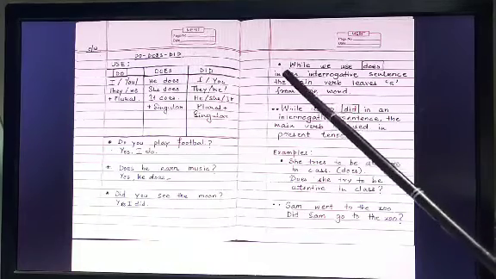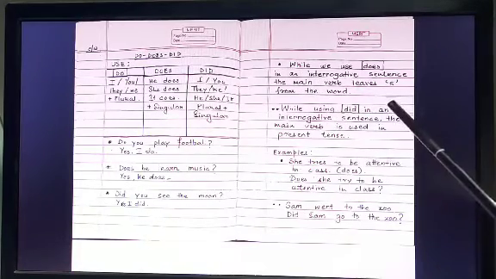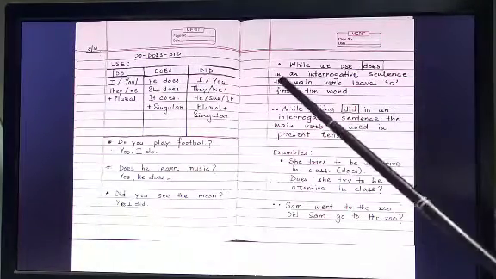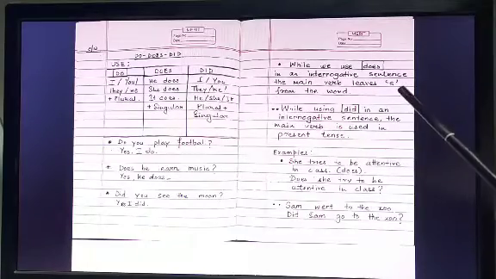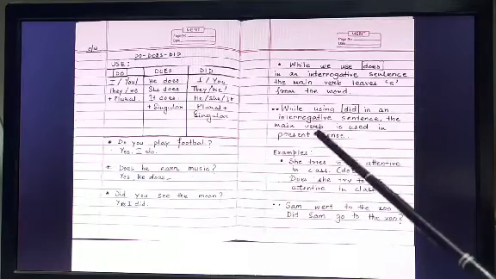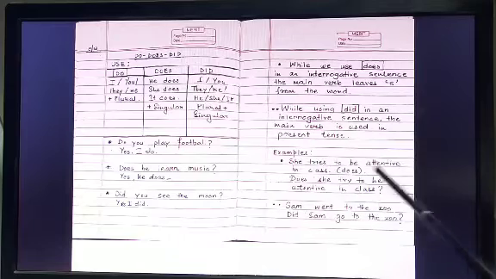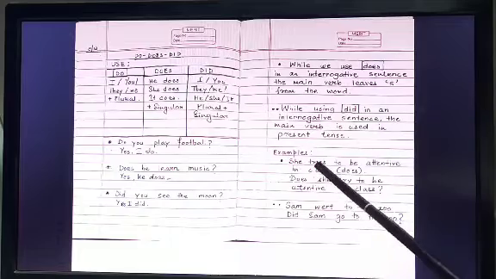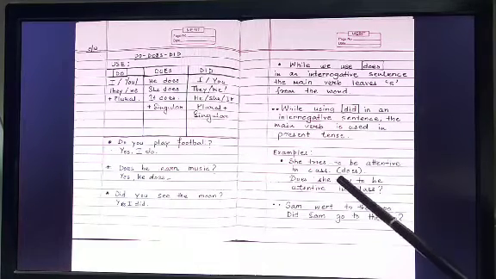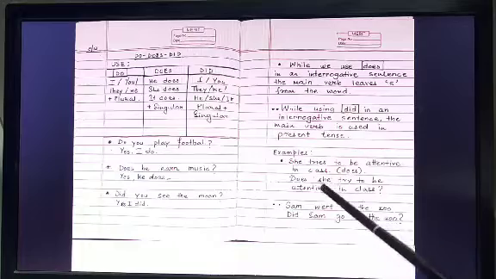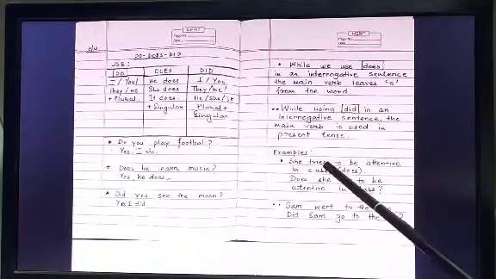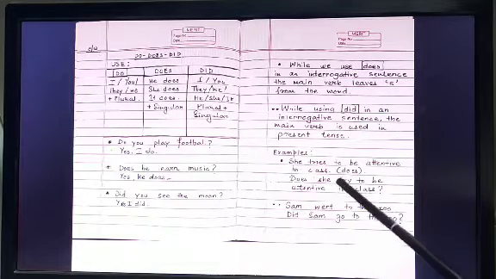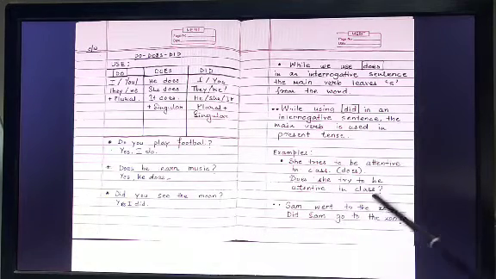Here are two rules. When we use does in an interrogative sentence, the S drops from the main verb. The main verb leaves S from the word. Correct? Example, she tries to be attentive in class. We use with does: does she try? See the change in the main verb. The S is dropped when you are writing in an interrogative form. Does she try to be attentive in class?